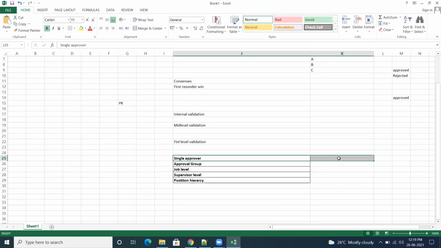We'll see one by one how we are going to execute these particular routings.